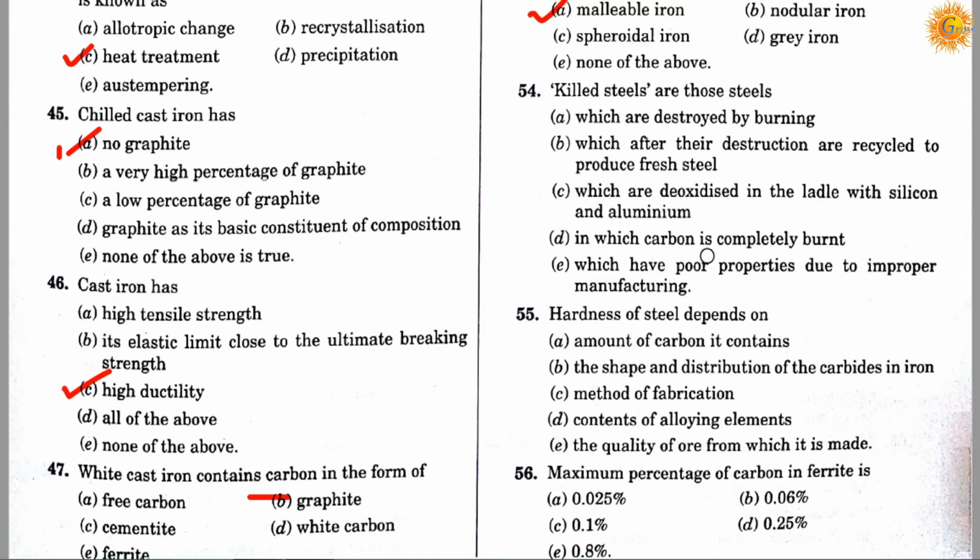Option D, in which carbon is completely burnt. Option E, which have poor properties due to improper manufacturing. Correct answer is C. Killed steels are those steels which are deoxidized in the ladle with silicon and aluminium.